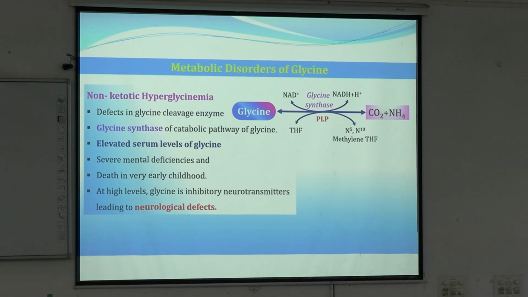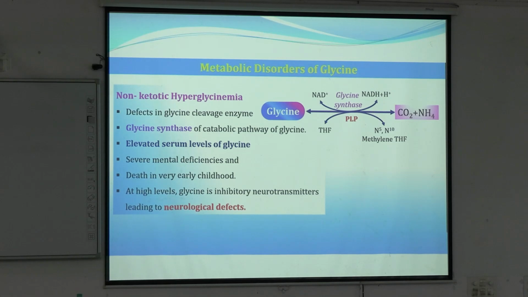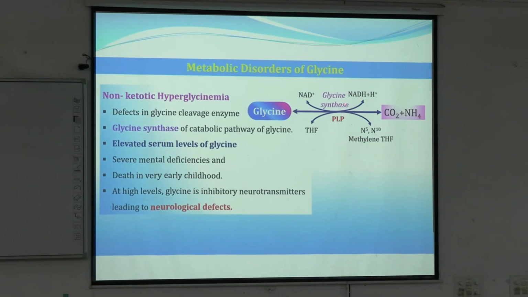Another disorder from glycine metabolism is non-ketotic hyperglycinemia, where there is a defect in the glycine cleavage system. For the catabolism of glycine, or the breakdown of glycine into carbon dioxide and ammonia, the enzyme glycine synthase is defective.